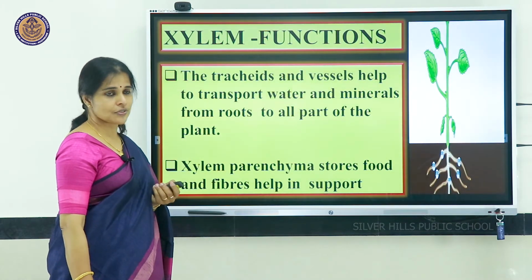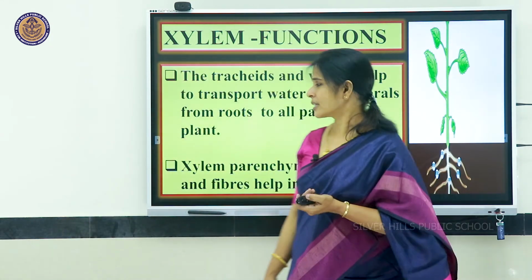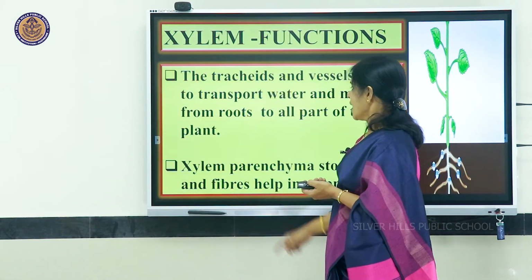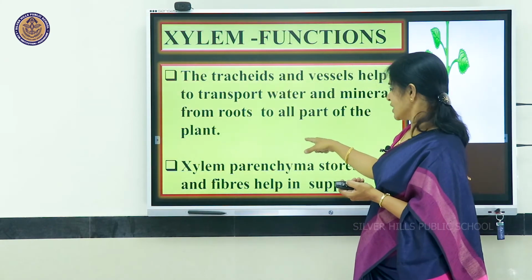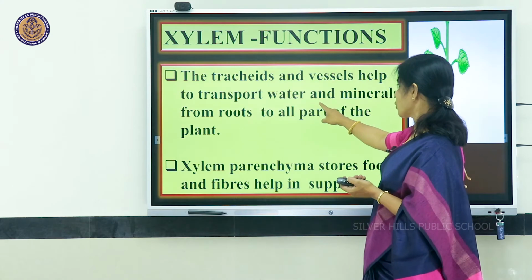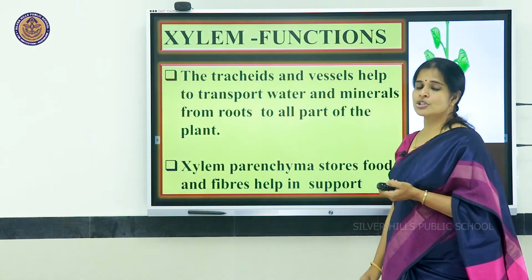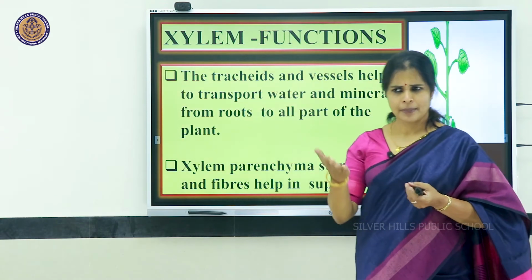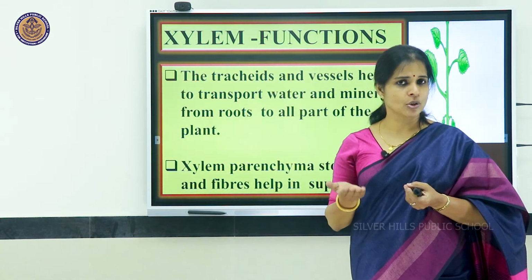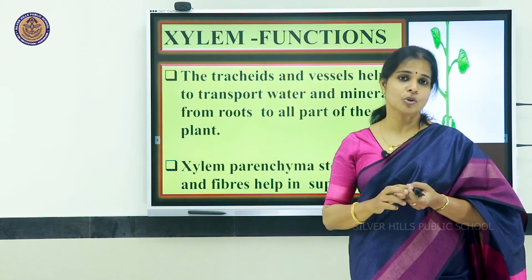What is the function of xylem? It is present in plants, so it must have a certain function. Tracheids and vessels help to transport water and minerals from roots to all parts of the plant. When the plant root is able to absorb the water and minerals, these have to reach the leaves for photosynthesis.